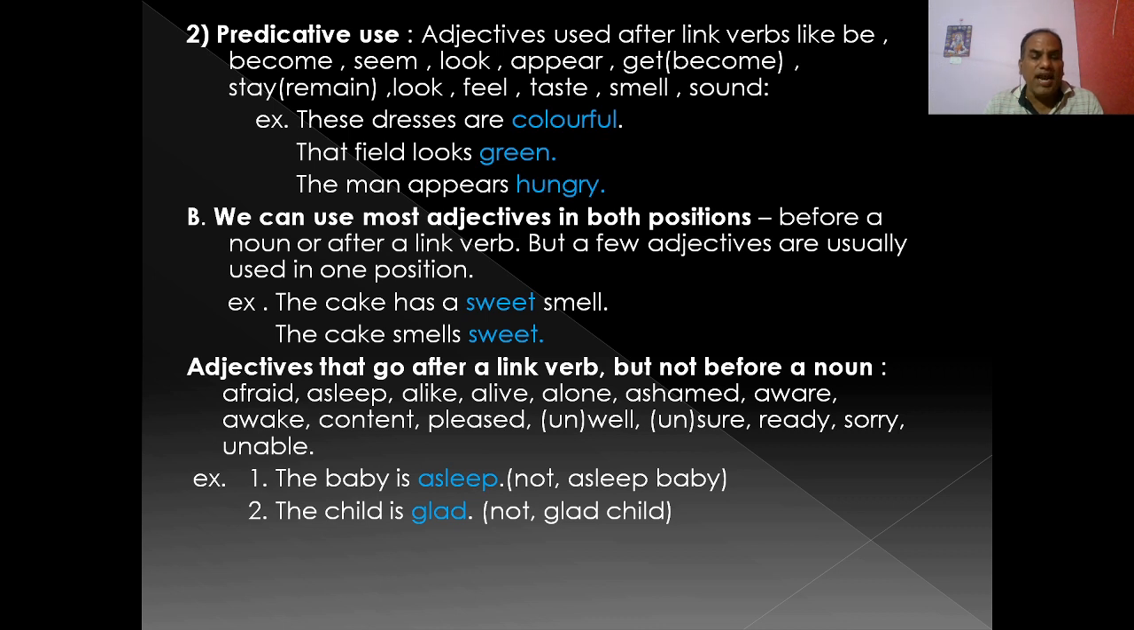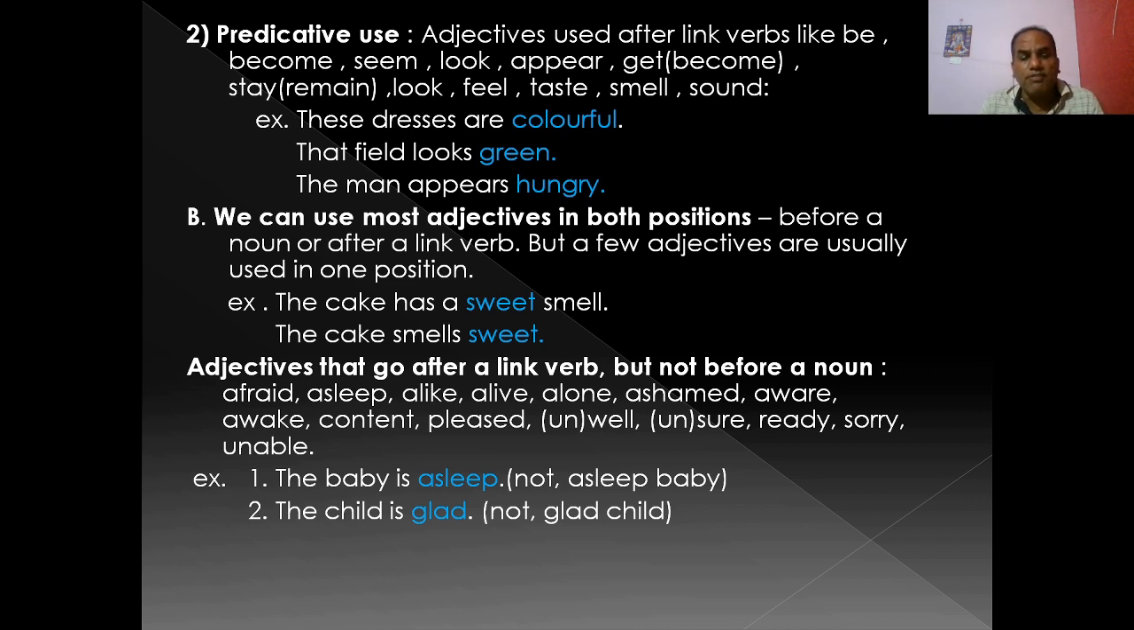Here, asleep, we can't say "the asleep baby is asleep." Why? Because this adjective cannot come after a link verb. The child is glad. It is not "glad child." We know the adjectives glad or asleep cannot go before a noun. They usually do not go in the pre-noun position. They can be used after the link verb.